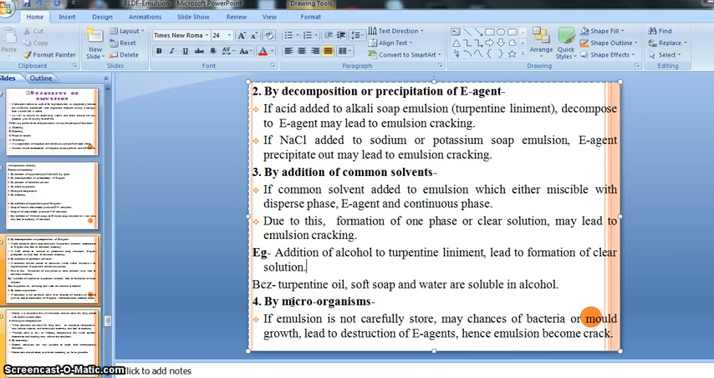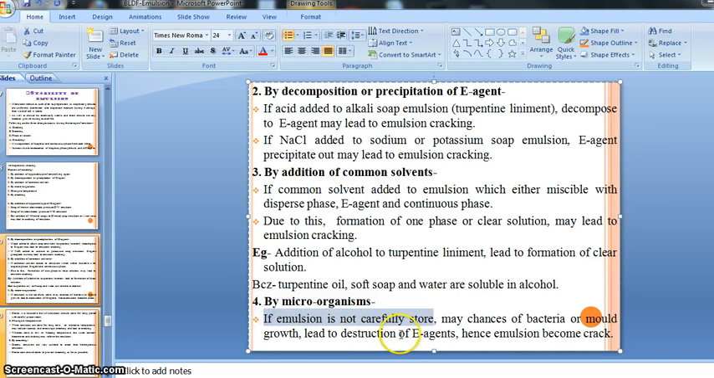Then another, our fourth reason, is microorganisms. Due to the formation or presence of microorganisms in our preparation, it may also lead to cracking or separation of our emulsion, right? So you should remember, bacteria or microorganisms are also responsible for the separation or cracking if the emulsion is not carefully stored, right?